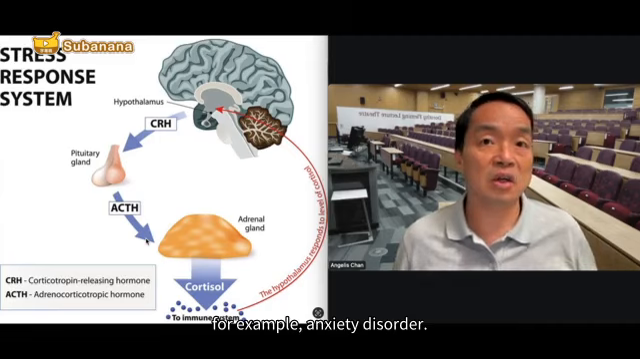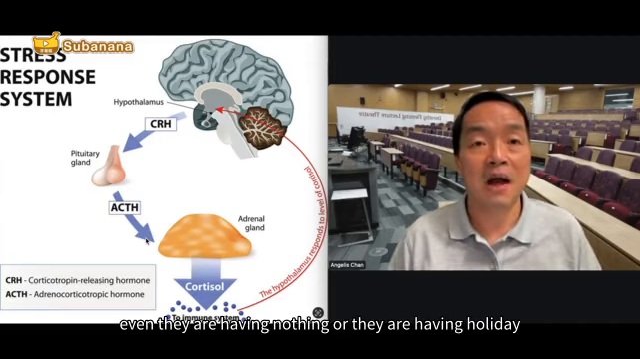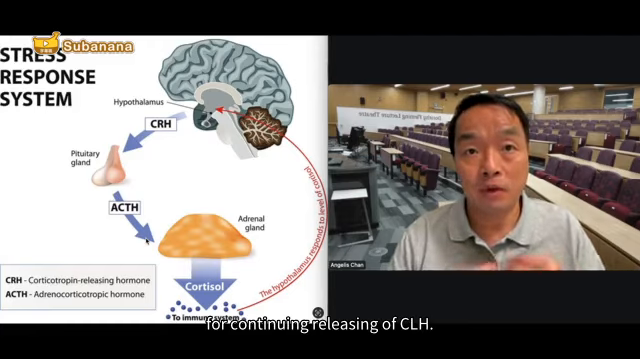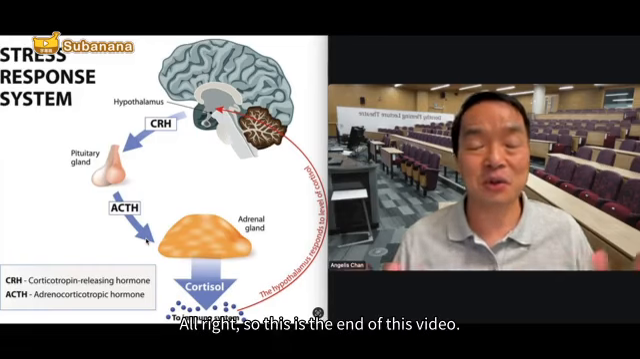We have a lot of people having this kind of problem, for example anxiety disorder. They just can't control their anxiety, even when they have nothing to worry about, or they are on holiday, because the hypothalamus gets agitated from continuing release of CRH.